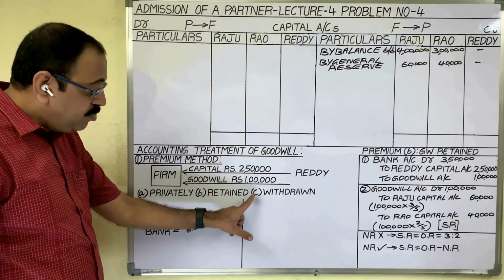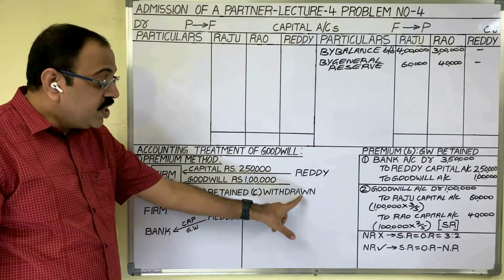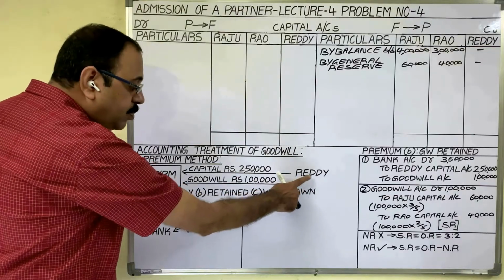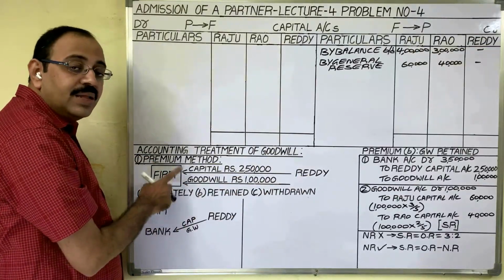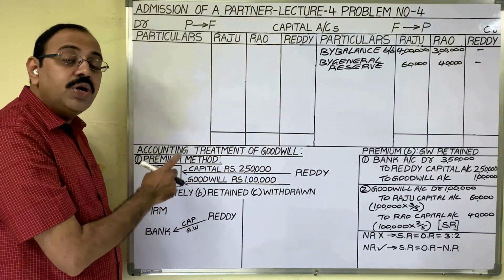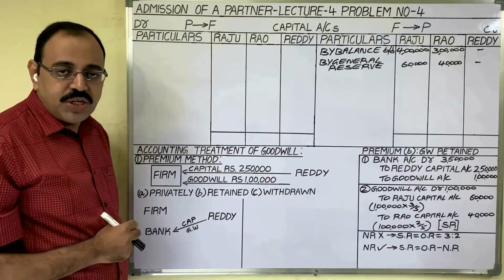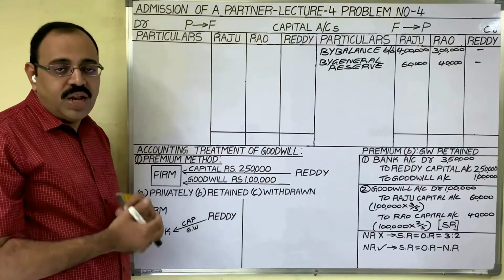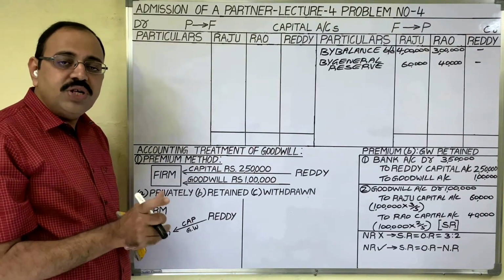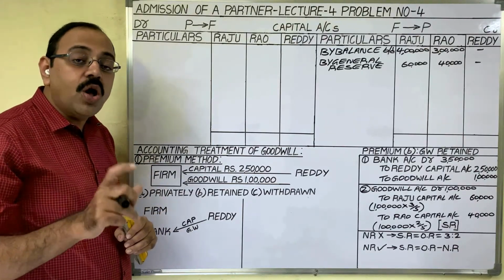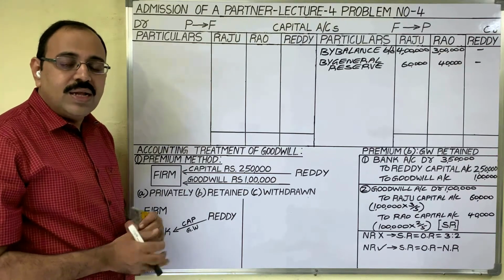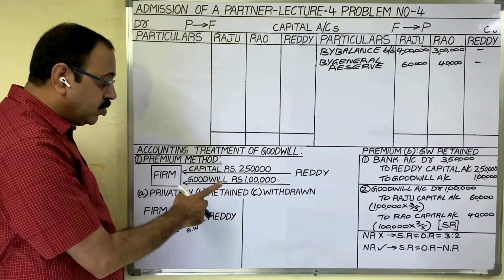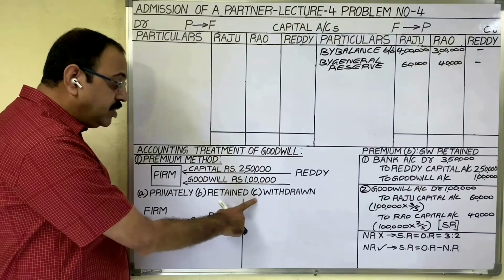The third method is premium C, goodwill withdrawn from the firm. Here, what happens? The new partner is bringing goodwill into the firm, that goodwill we transfer to the old partners in sacrificing ratio. After that, the old partners withdraw that goodwill amount from the firm. But in the question, the sentence that goodwill should be withdrawn by the old partners is not given. Therefore, we should not adjust this goodwill as per premium C.